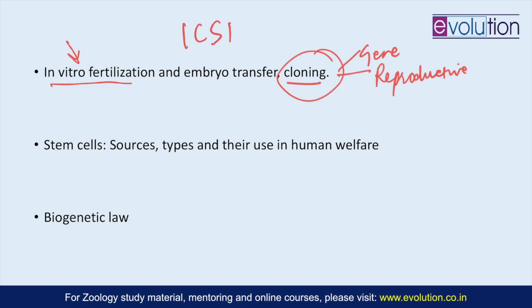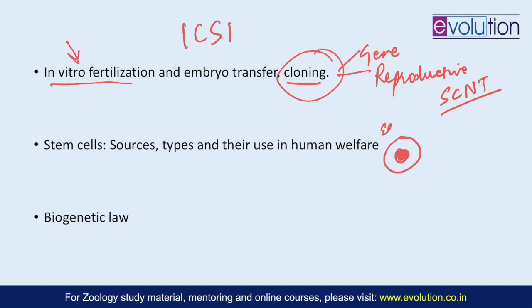So in the whole animal or reproductive cloning, the technique that is used is SCNT, that is somatic cell nuclear transfer. This is what created Dolly the sheep, the first mammal whole reproductive clone which was made. In that case, an unfertilized egg cell is taken.